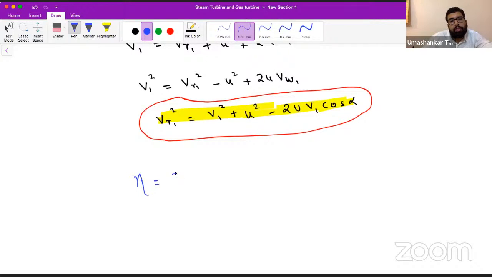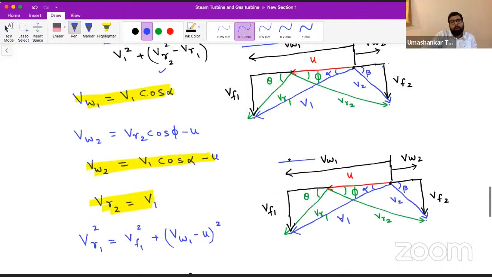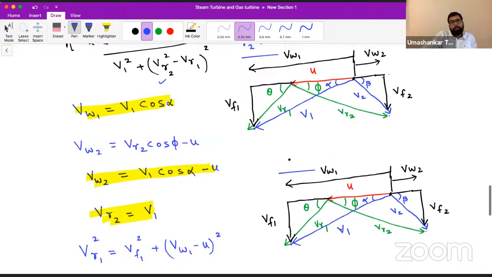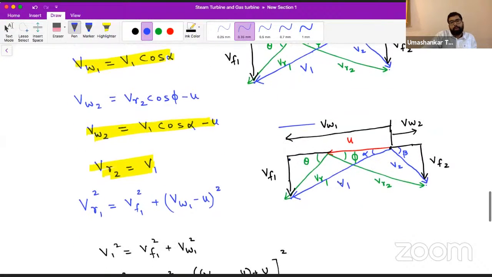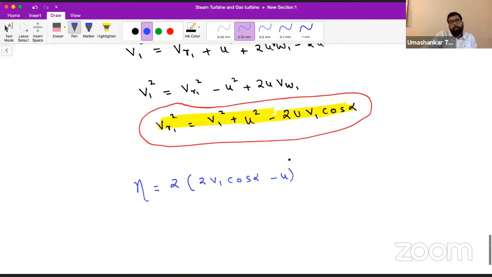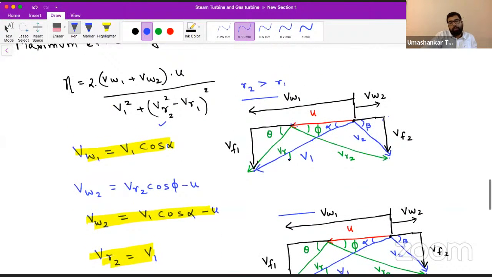So this efficiency will come out to be, I'm just placing the values of VW1, VW2, VR1, V1, everything. It will be VW1 plus VW2, which is 2V1 cos alpha minus U, times (2V1 cos alpha minus U). See here, if we add VW1 plus VW2, V1 cos alpha will become twice and U will remain single.